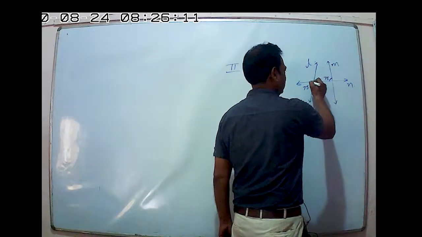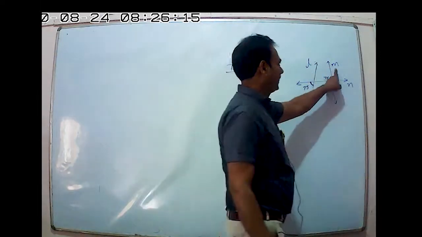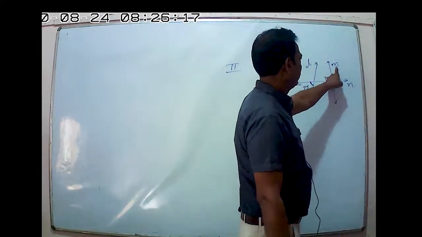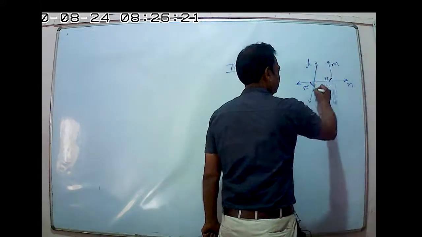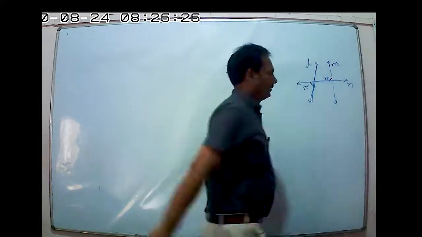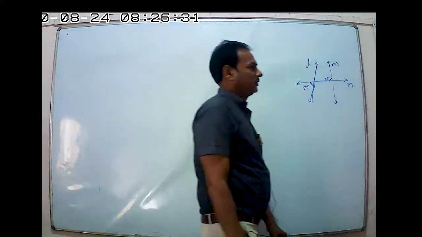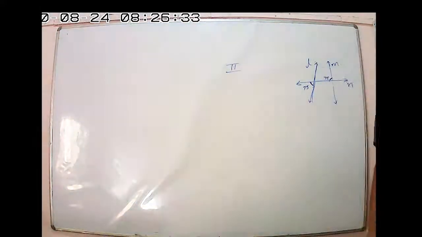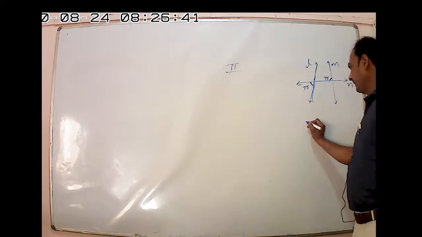Now we have to check whether this L is parallel to M. L is parallel or not. So these are the 2 lines, L and M. This is the transversal. They are not yet known to be parallel, but we have to prove that. According to the rules, according to the facts, we have to check whether the lines are parallel or not. So now we are taking the condition: if the line L is parallel to M, clear?